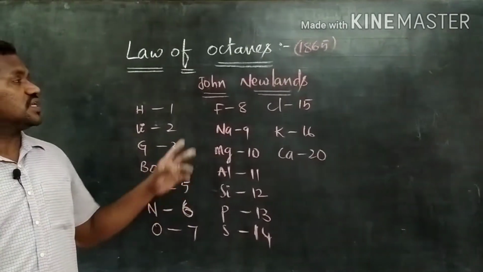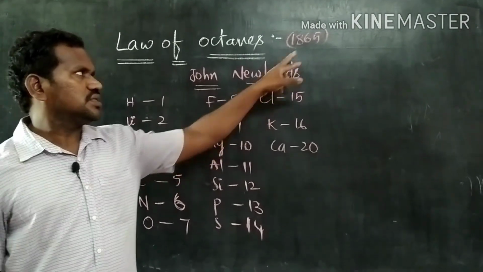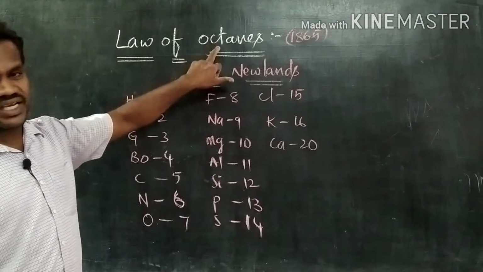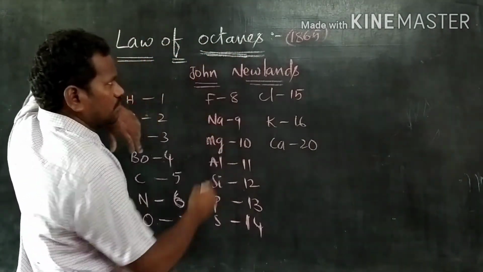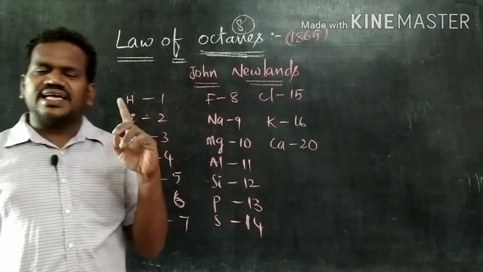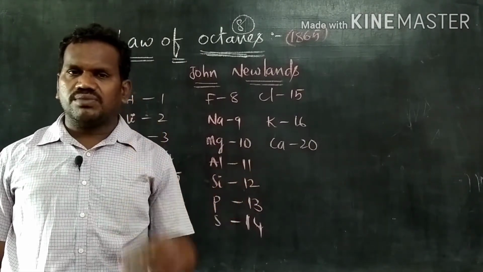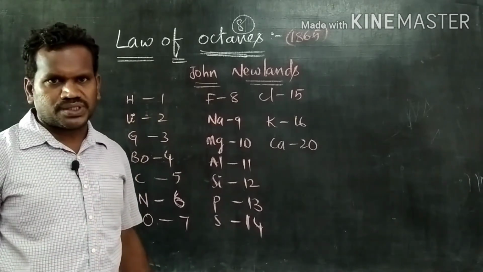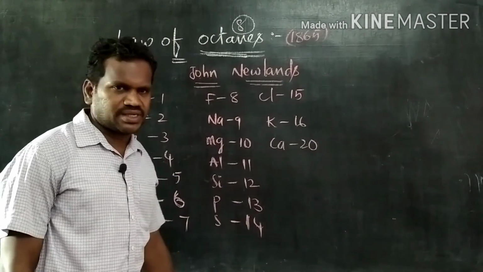The next classification was given by John Newlands in 1865 under the name of octaves. Octa means 8. He considered 8 elements in a group, whereas Dobereiner considered 3 elements in a group. Let us explain how he classified those elements.